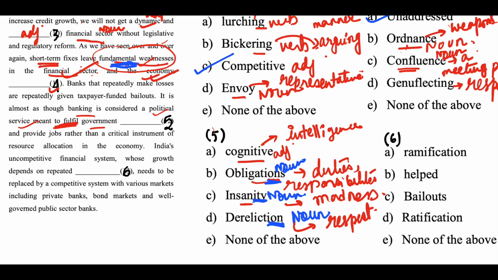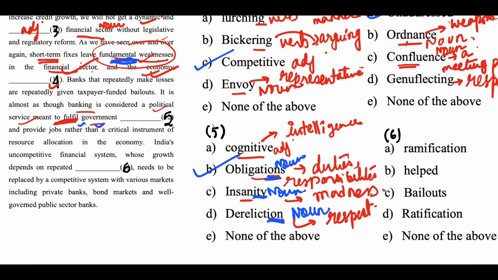Okay. So the right answer here is to fulfill government what? To fulfill government responsibilities, that is obligations. Okay. Next. Whose growth depends on repeated dash needs to be replaced by a competitive system. So here banking is considered a political service meant to fulfill government obligations and provide jobs rather than a critical instrument of resource allocation in the economy. India's uncompetitive financial system whose growth depends on repeated dash. So the financial system which is uncompetitive.